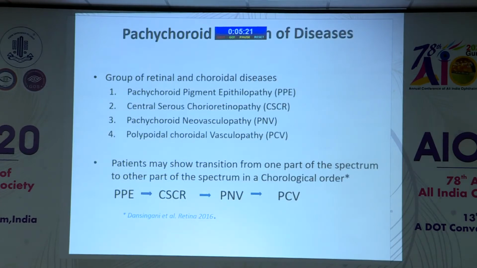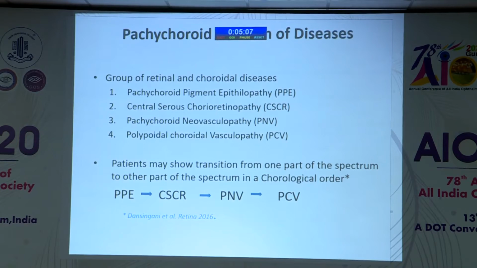The pachychoroid spectrum of disease basically consists of four entities, in chronological order. First is pachychoroid pigment epitheliopathy, followed by CSR.